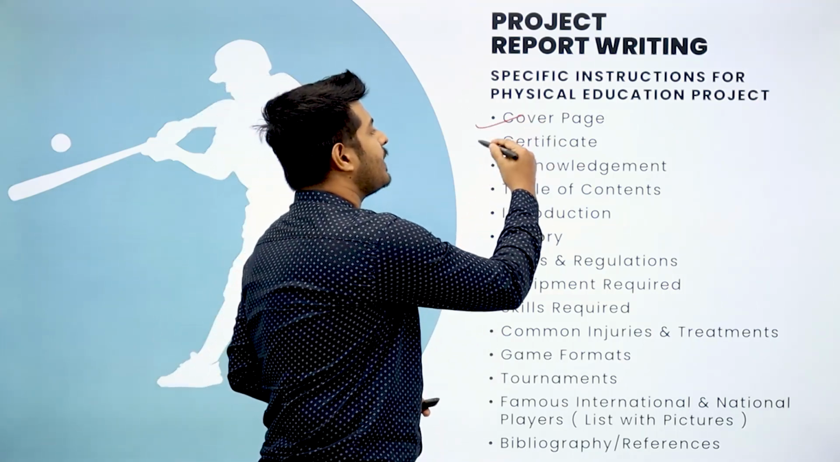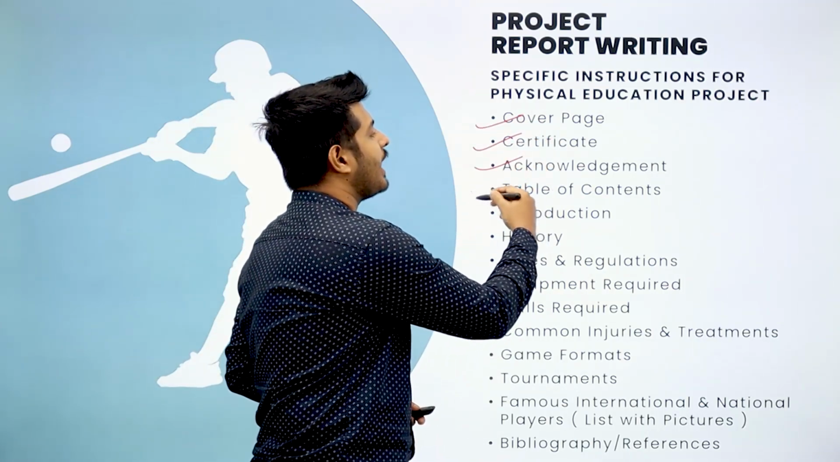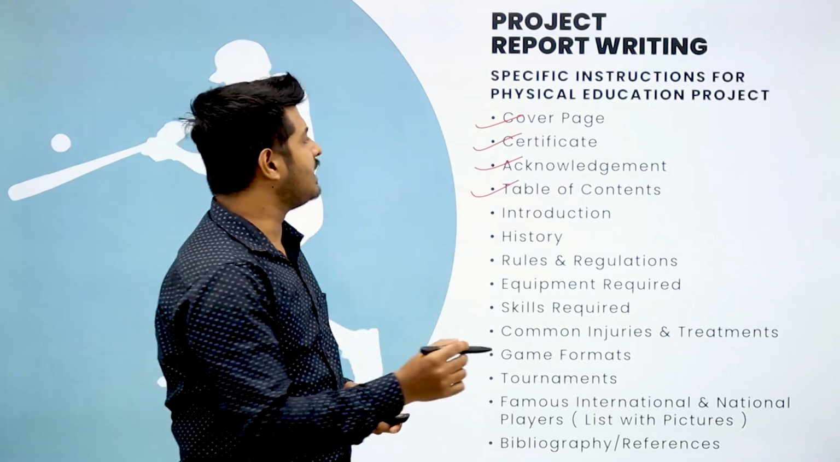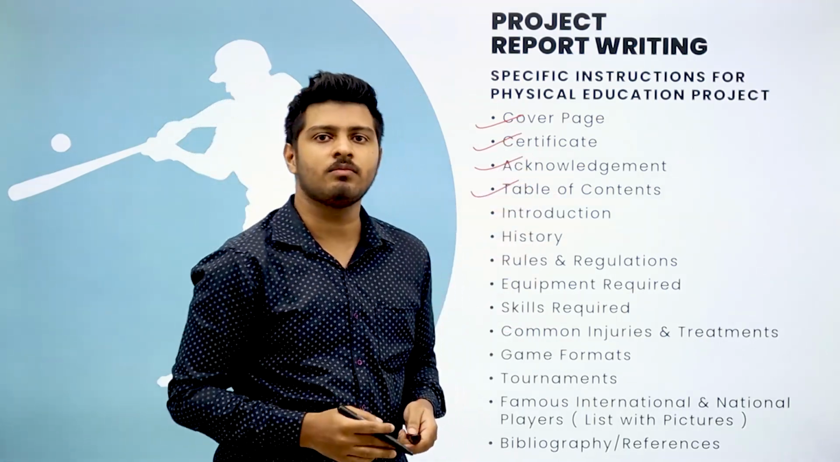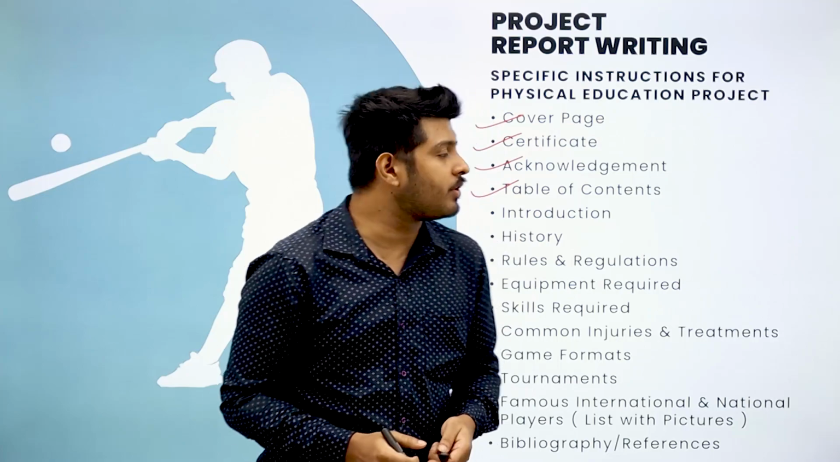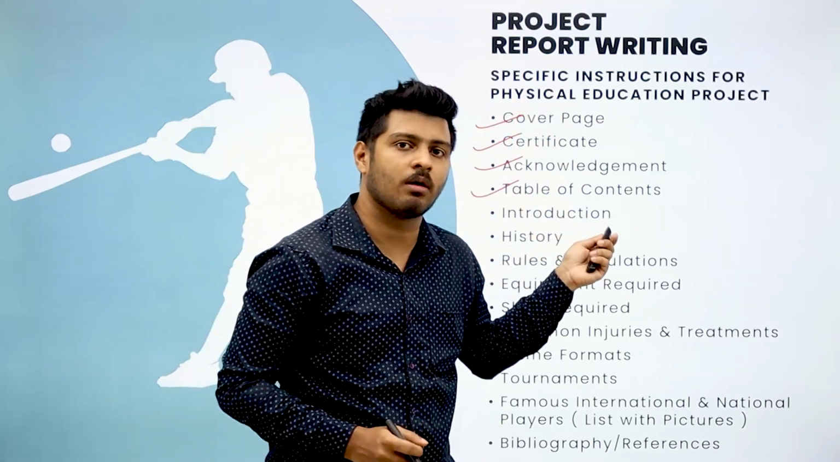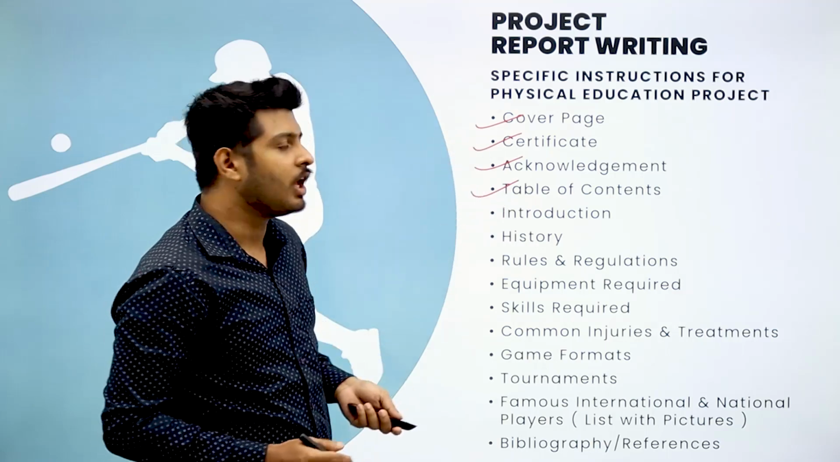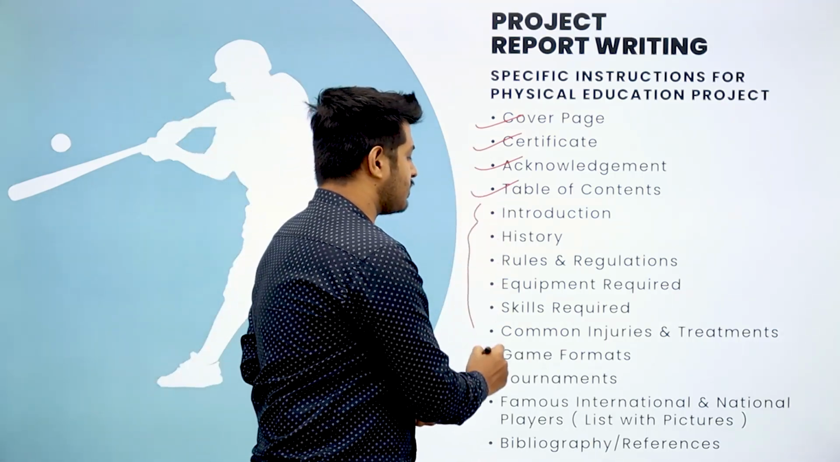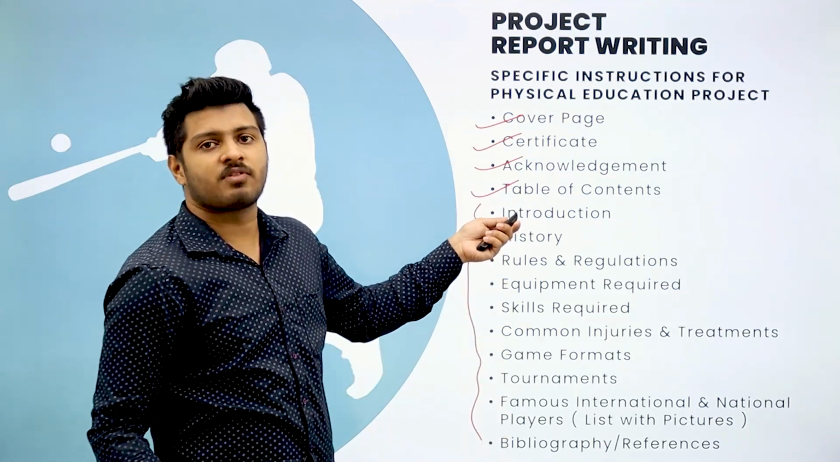You start off with the cover page, certificate, acknowledgement, and table of contents. These 4 things are already shared with you. The template has already been forwarded to you, so it will contain almost these 4 elements of the content. You have to actually work from this section. This section is from where you start.